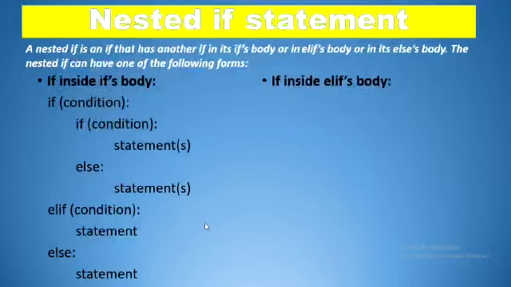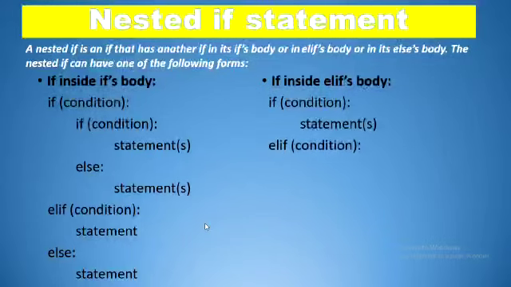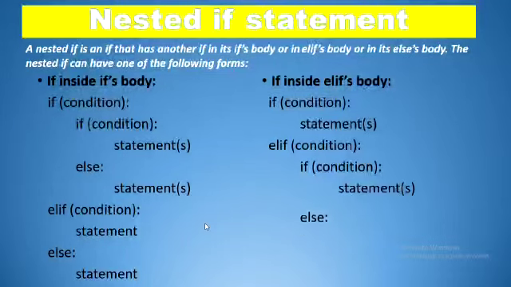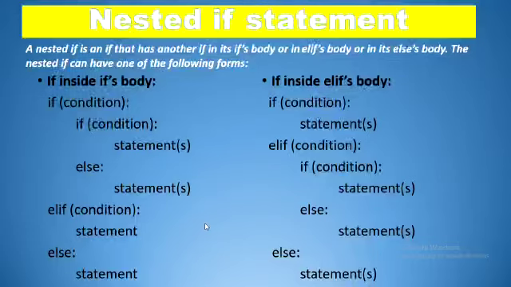Now the second form is where we have another if in the elif's body. If condition, some set of statements, elif. If the condition of elif is true, then we have one more if condition under this. And if we don't have this condition true, then we will move to the else part, and those statements will get executed which are written under else.